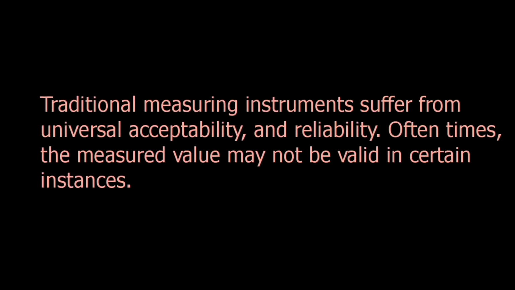Traditional measuring instruments suffer from a lack of universal acceptability and reliability. Oftentimes, the measured value may not be valid in certain instances. For example, the foot span or the foot length measured in a particular area might not be the same when it is measured in a different area. Since the person who measured in city A is not going to be the same person who will be measuring in city B, definitely there will be a variation in their measured values.